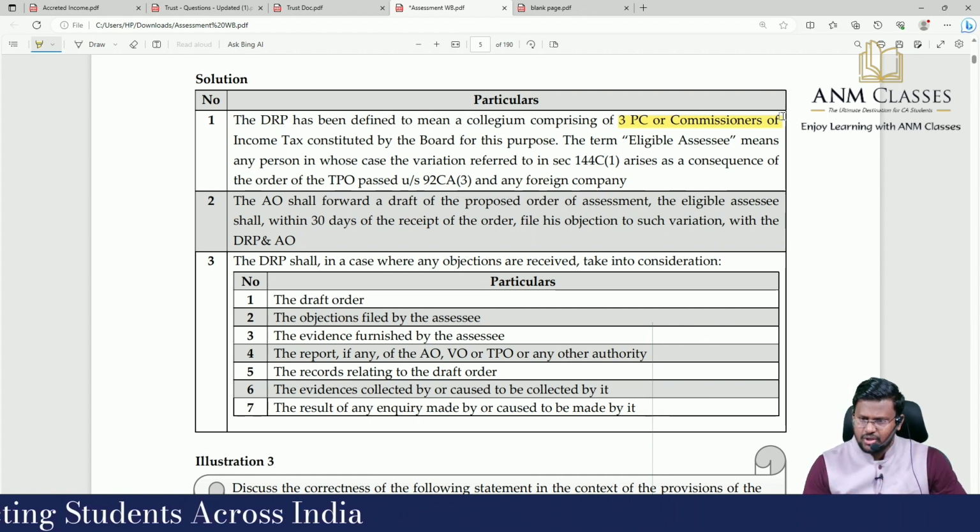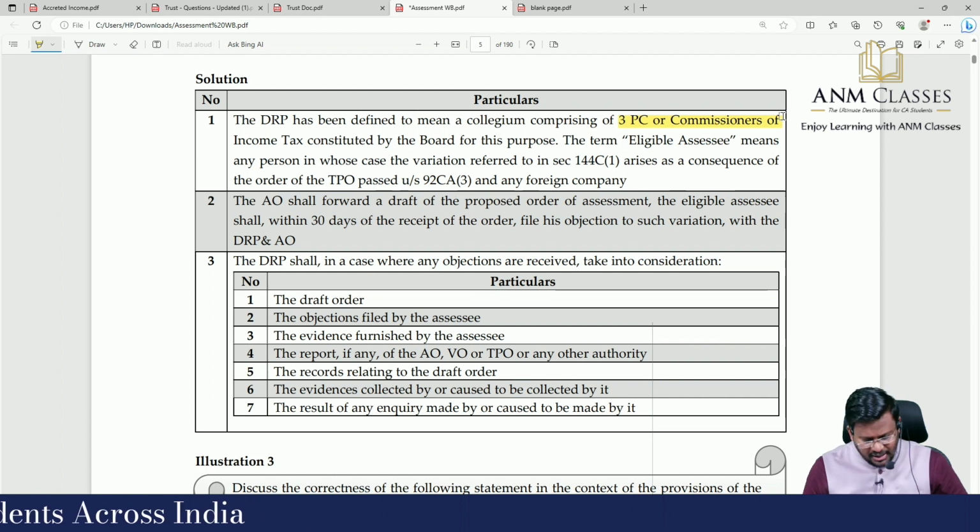3 principal commissioners or commissioners of income tax constituted by the board for this purpose.